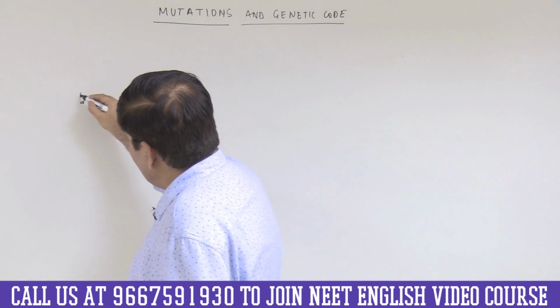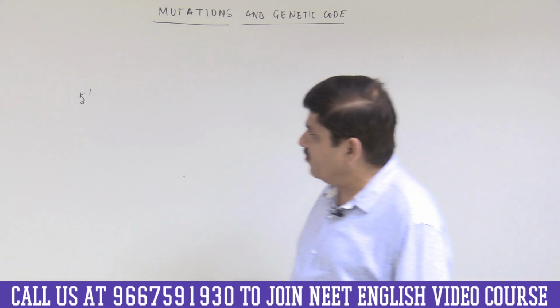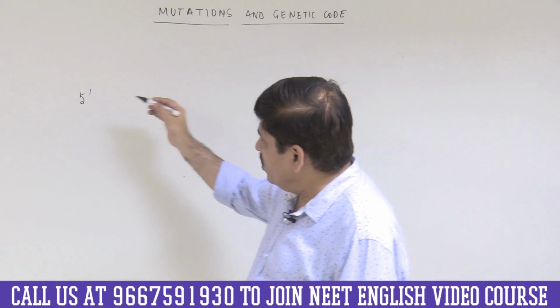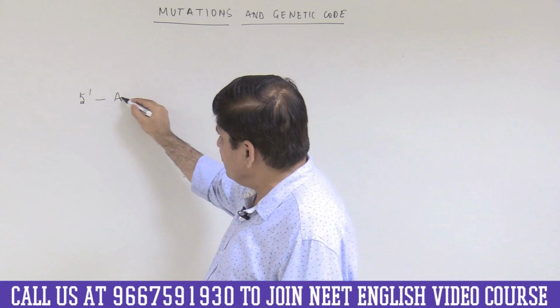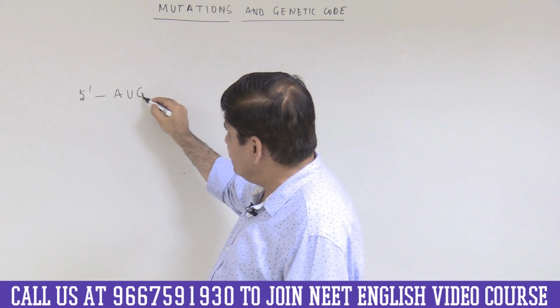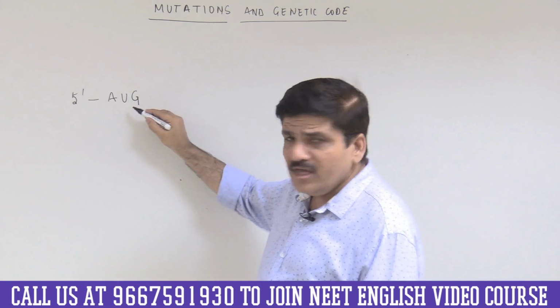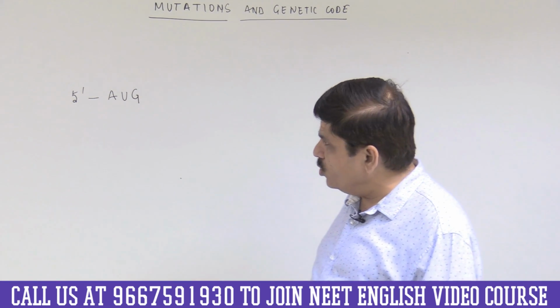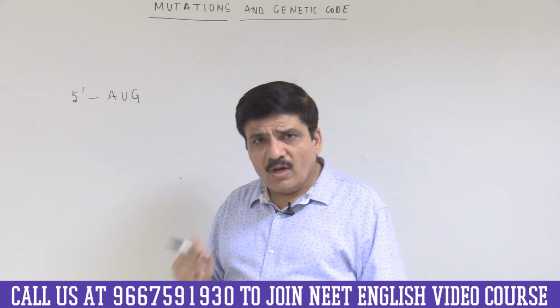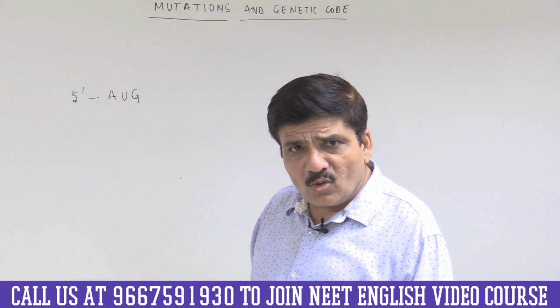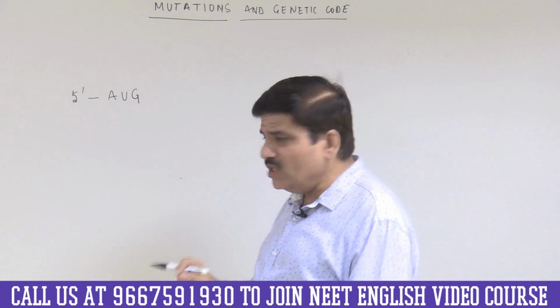Messenger RNA is formed from its 5' end. Let us say the first codon on messenger RNA will always be the initiator codon. You know about AUG. I have already told you AUG has a dual role. One, it is the initiator codon, and number two, it codes for methionine.